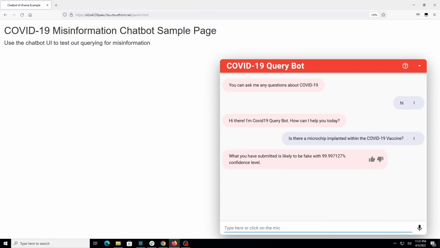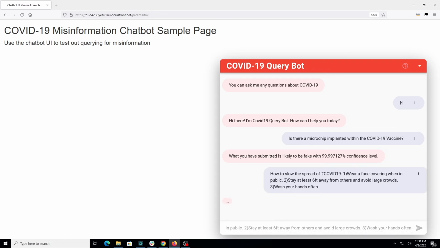From here, you can see that the bot responds to me with a predicted label as fake. It also gives us a confidence level that we got from the Amazon Comprehend model that we trained earlier. Lastly, let's try with an authentic post. You can now see that we receive a response from the model with a 99.94% confidence level, which means that this information is predicted to be real.